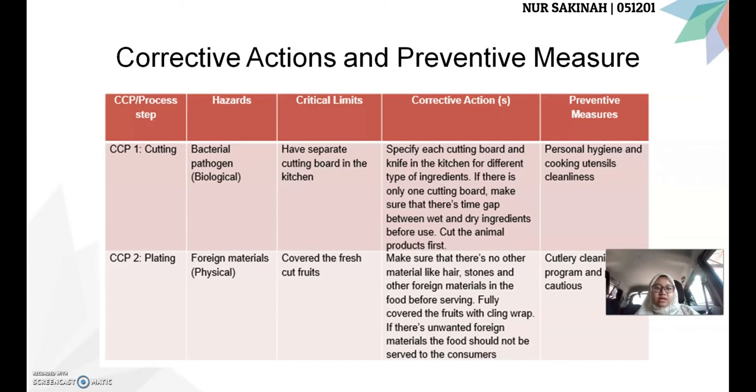Next is the plating process. The corrective action that should be taken is to make sure that there is no other material like hair, stones, dirt, or other foreign materials in the food before we serve it. Make sure we fully cover the fresh cut fruits with cling wrap before we serve them to the patients. Or maybe we can cling wrap the fruits and serve them just like that, and the patients can open it by themselves. That is much safer. And the preventive measure is the cutlery cleaning program and personal precautions.